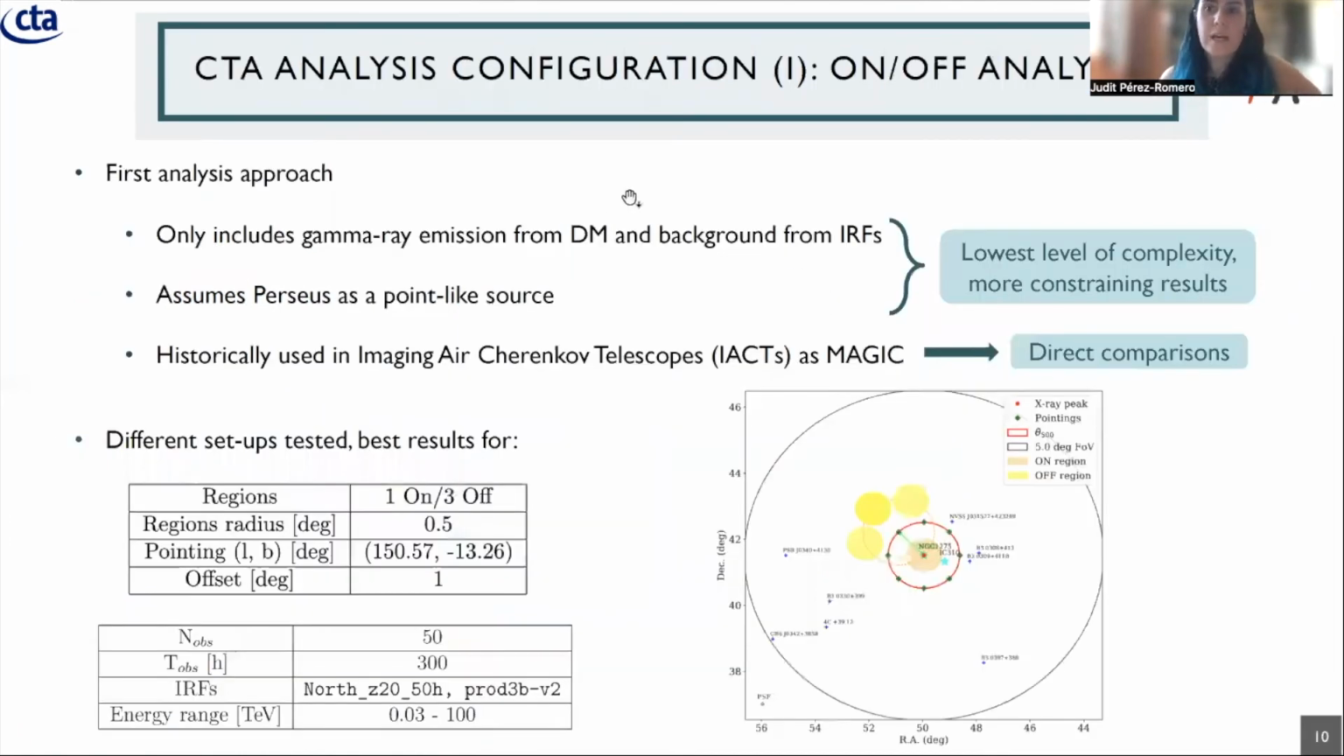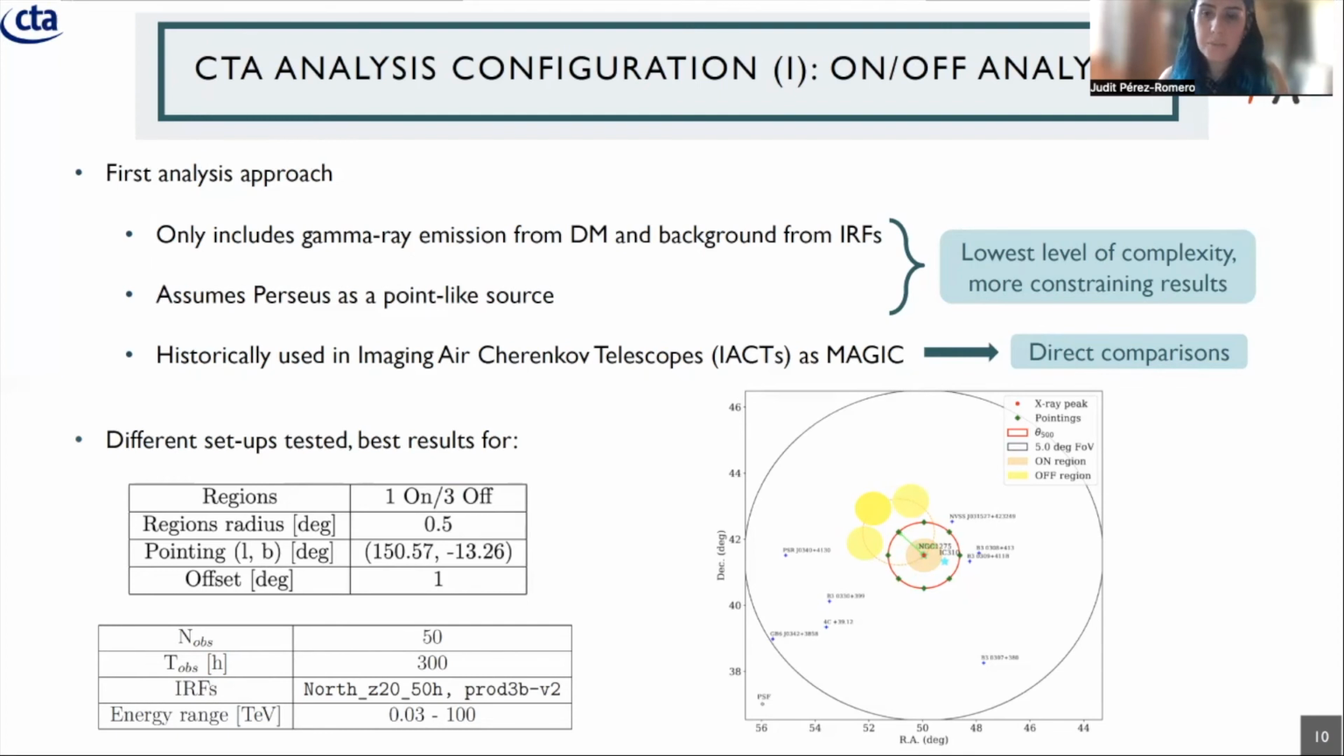So for this, we have set up 2 different kinds of pipelines for the analysis. The first analysis configuration is centered on the typical on-off analysis. And I said typical because it's the most historically used in the IACT community. For our case, it will only include the gamma ray emission from the Perseus dark matter part and also the instrumental background. And we have 2 different approaches.